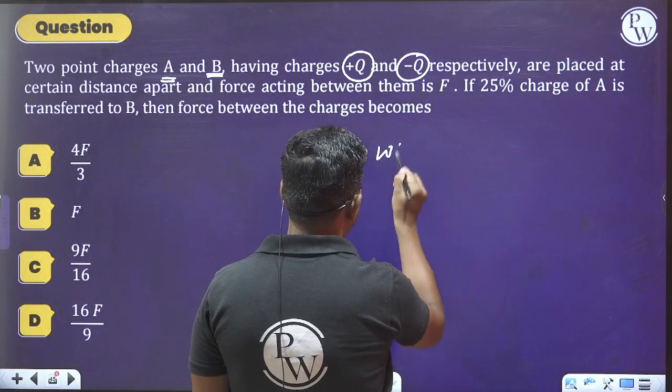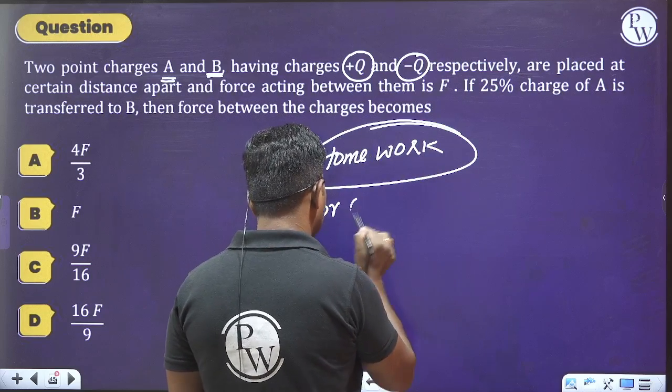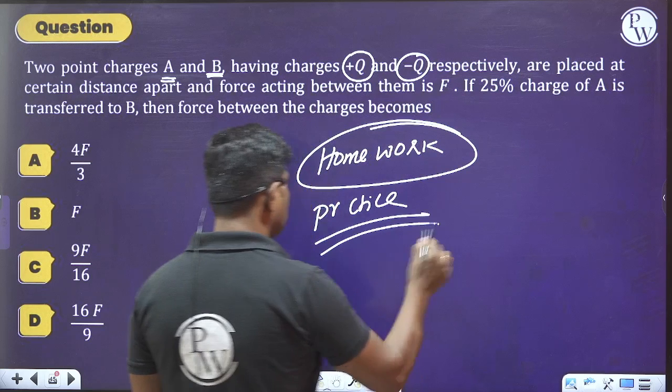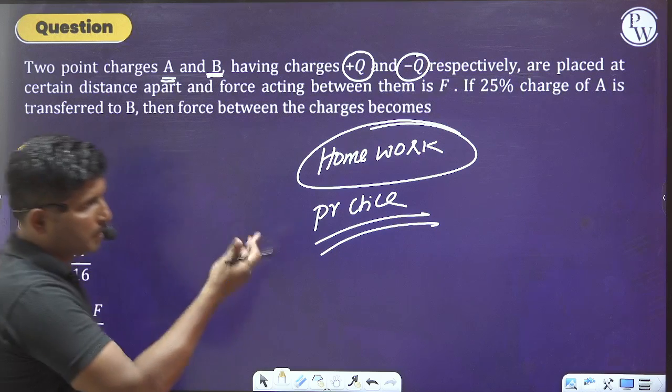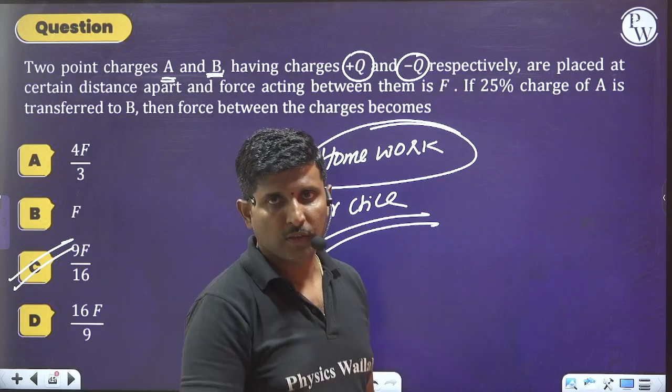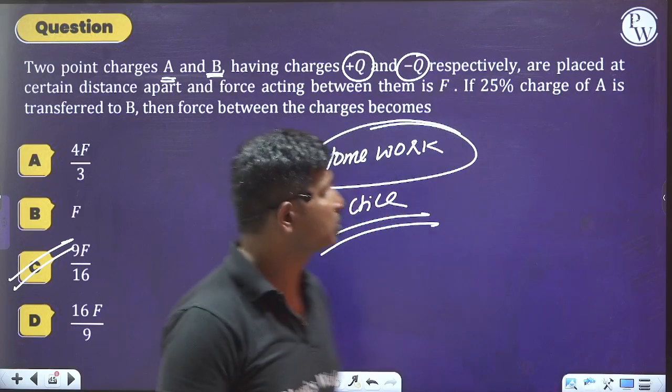Please practice by yourself, it was repeated in the last video. Then you should get option C. I have explained this problem in the last lecture, the last chapter.